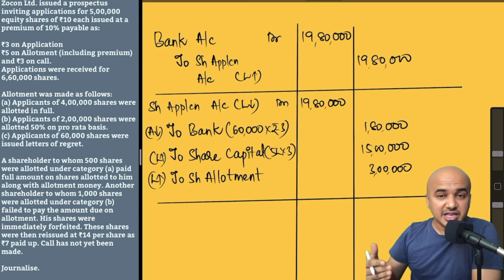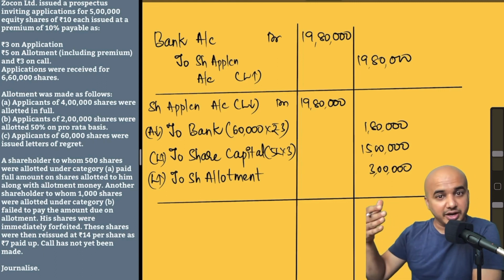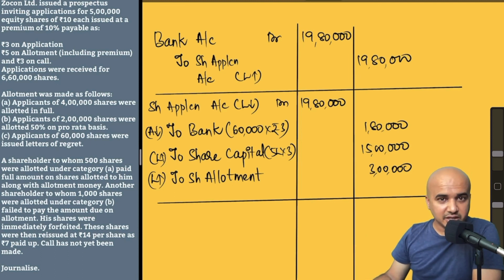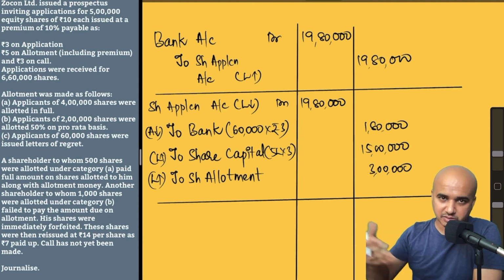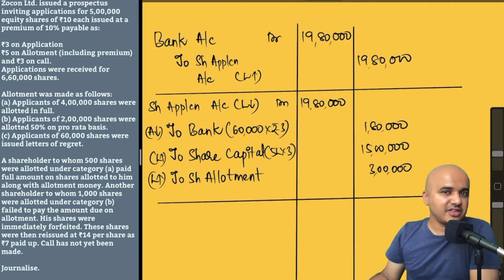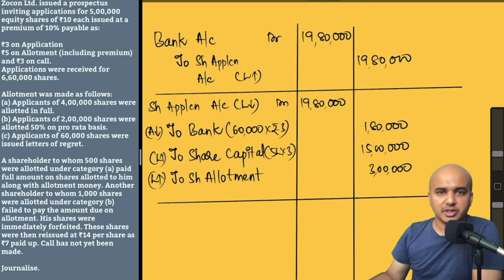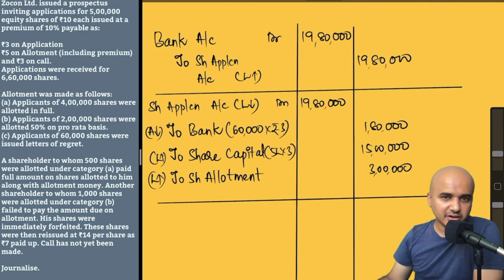Then category B, wherein 2:1 allotment happened. You applied for 2 shares, you ended up getting only 1 share. So 2 lakh shares were applied for and 1 lakh shares were issued. And the last category, category C, wherein we did not allot any shares, 60,000 applications were refunded completely. So this is what we have done so far.